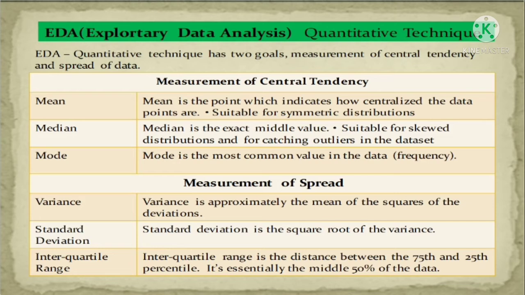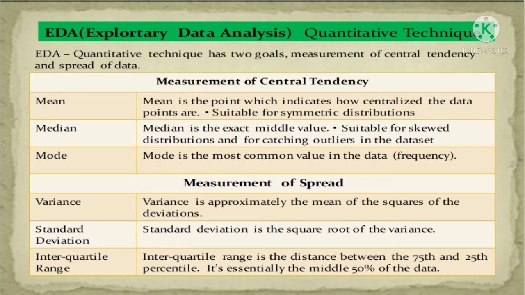The second method is the measurement of spreading of data. With this, we are representing our output in the numerical format, in the numerical way.